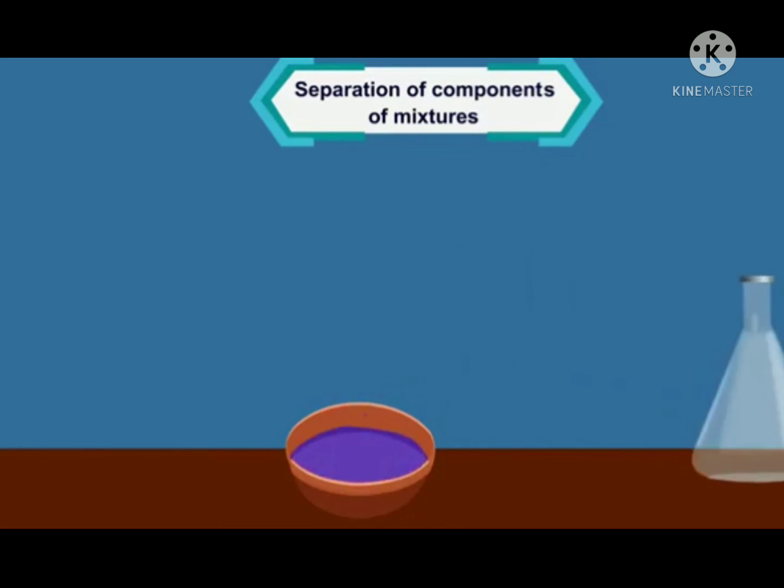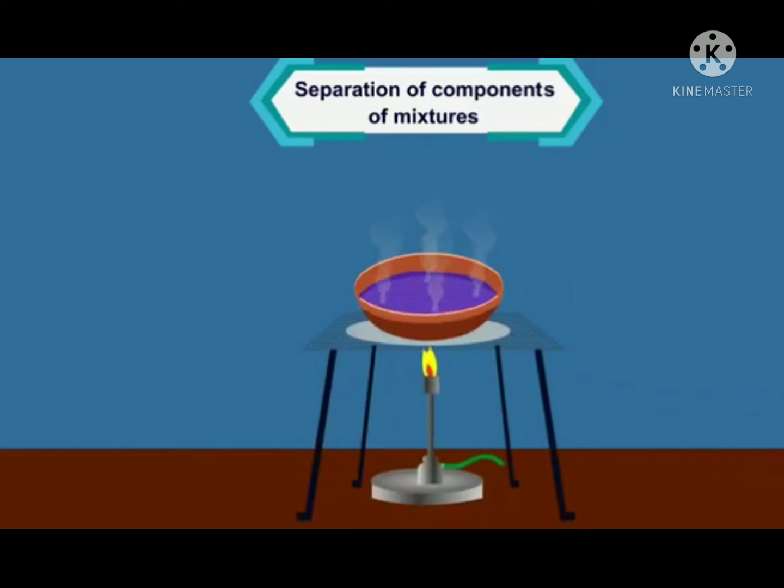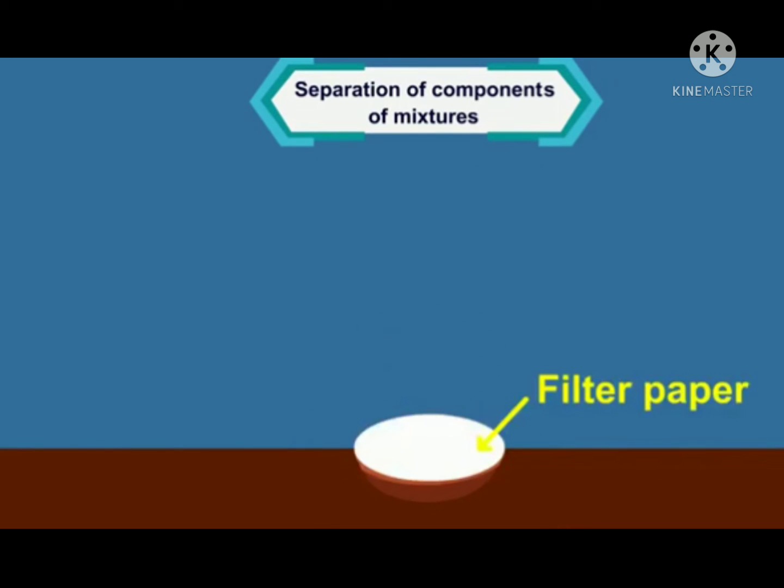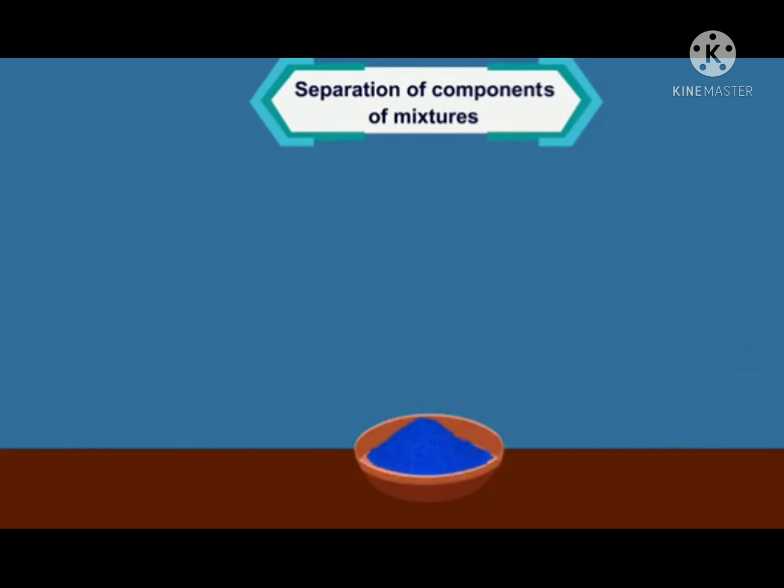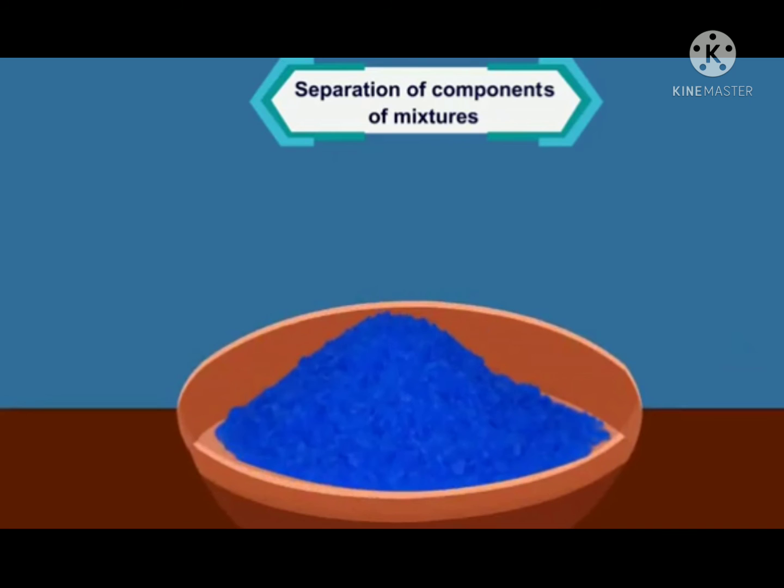Properties of non-metals: they do not have luster, they are not malleable or ductile, they are poor conductors of heat and electricity, they are not sonorous. Example: hydrogen, oxygen, nitrogen, iodine, carbon, sulfur, phosphorus, etc. Cover the solution with a filter paper and leave it undisturbed at room temperature to cool throughout the day. What do you see? We can see that there are crystals of copper sulfate in the ceramic cup. Properties of metalloids.